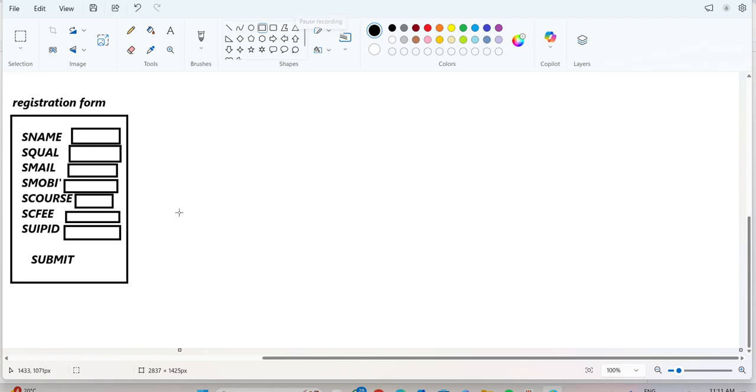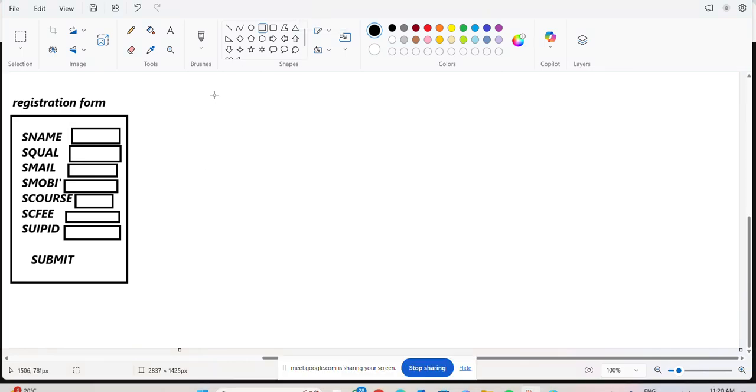Listen, I have created one registration form. Here the user will enter all the details. For example, name, everything is entered, and the UPI ID is also entered by the user. After entering the UPI ID, he will click on that submit button. After clicking the submit button, immediately what will happen? This data will go to MagnaQ software.